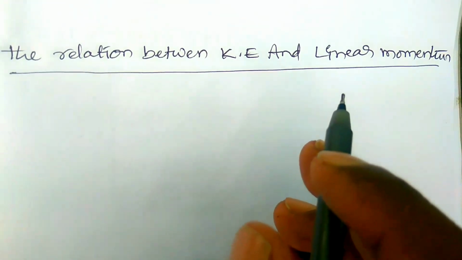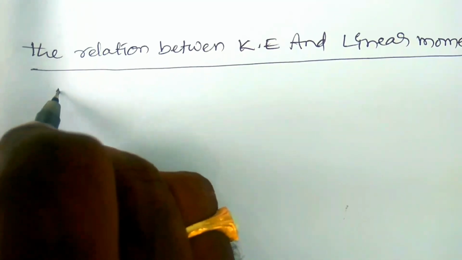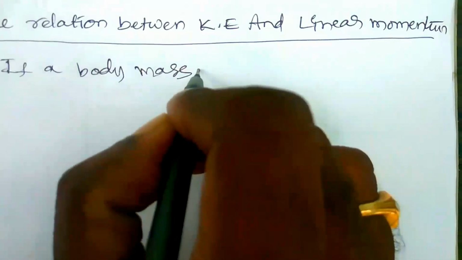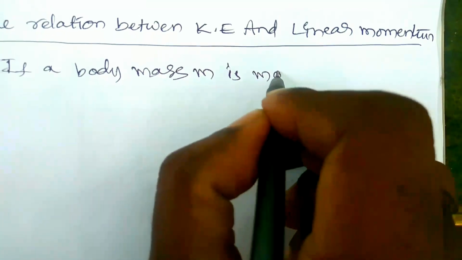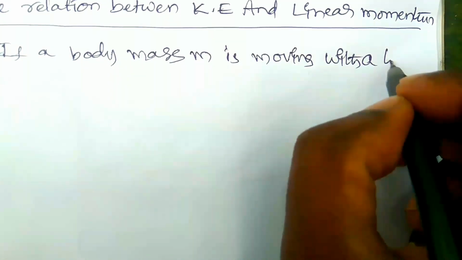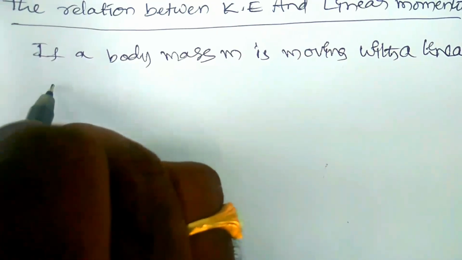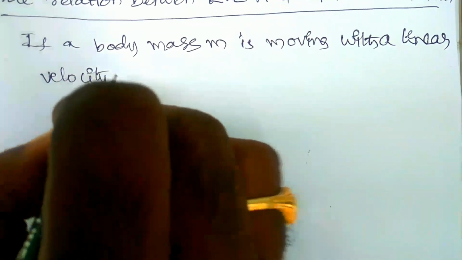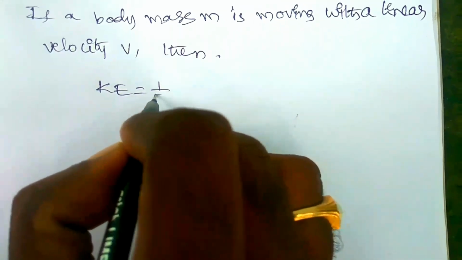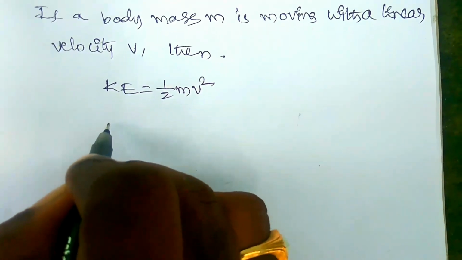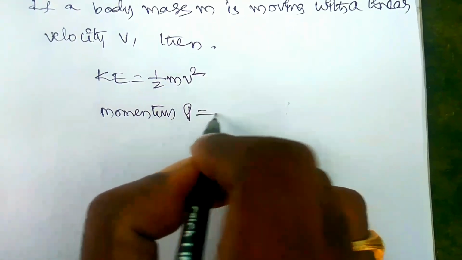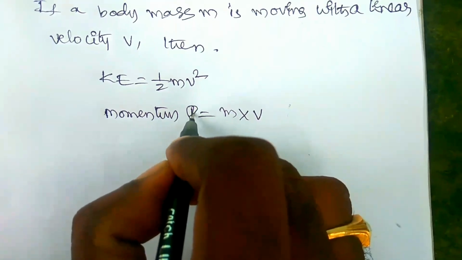The relation between kinetic energy and linear momentum. If a body of mass m is moving with a linear velocity v, then the kinetic energy of the body KE is equal to 1 by 2 mv square, and the momentum of the body P is equal to the product of mass and velocity of the body.